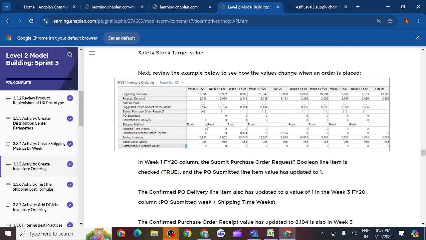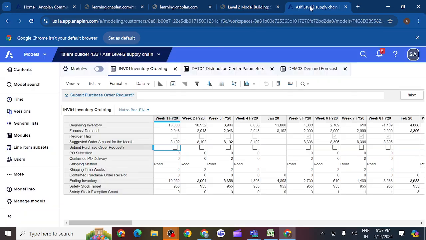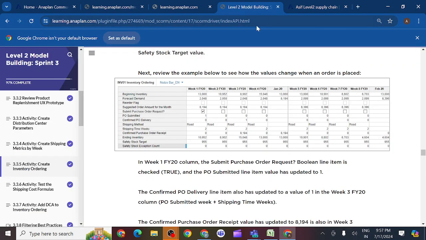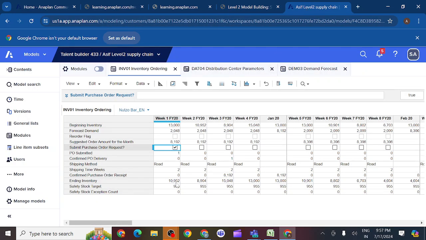Now if you select this one, what happens? If you select week 1, you should check again the same thing. Do I get the same values or not? If I select here, I am getting values here. In week 3rd, I am getting the values. You can see here, is it correct?